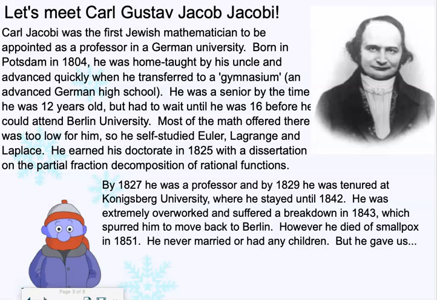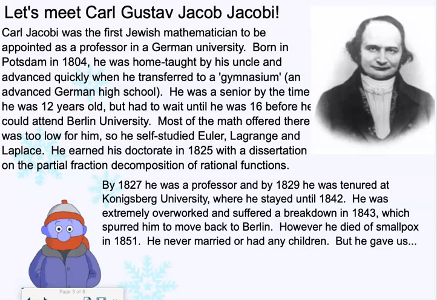Born in Potsdam in 1804, he was home taught by his uncle and advanced quickly when he transferred to a gymnasium. A gymnasium is a name for an advanced German high school. He was a senior by the time he was 12, but he had to wait until he was 16 before he was allowed to attend Berlin University. Most of the math offered there was too low for him, so he self-studied Euler, Lagrange, and Laplace. Self-studying in the 1800s must have been brutal. Oh yeah, I bet it was a little bit harder than today.